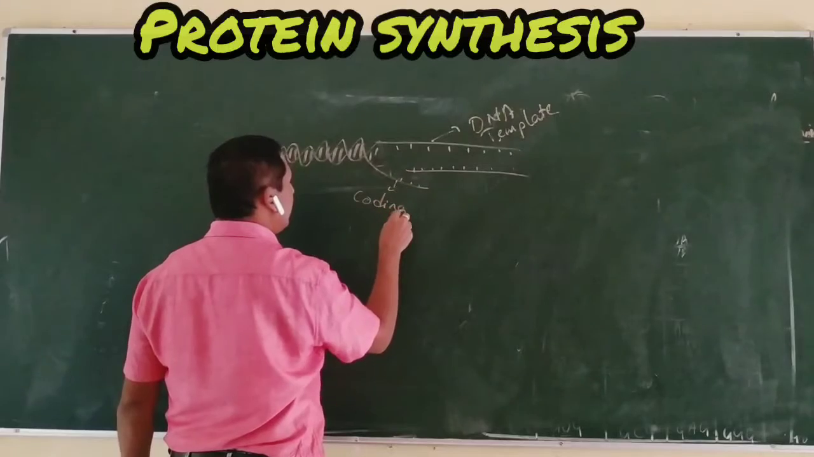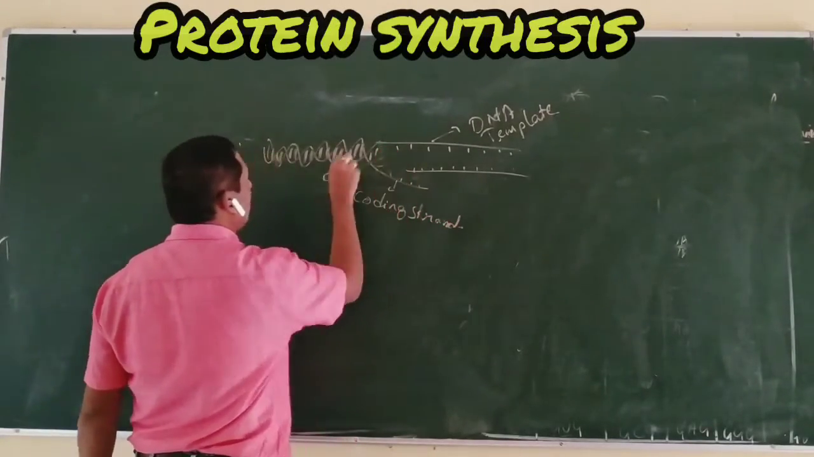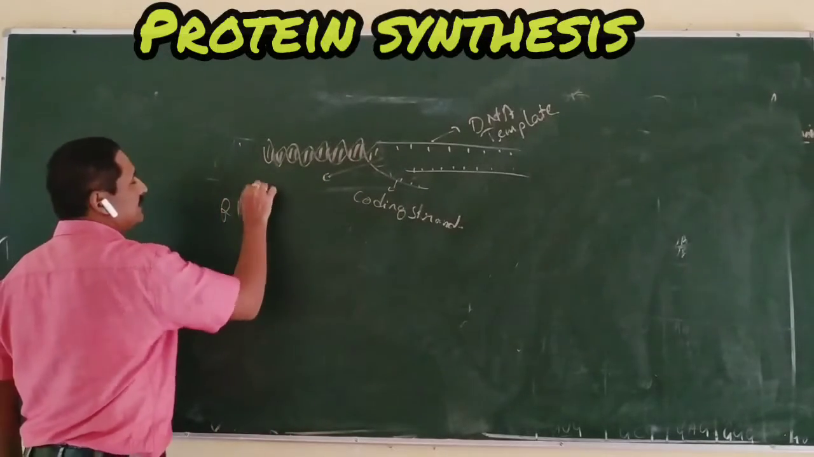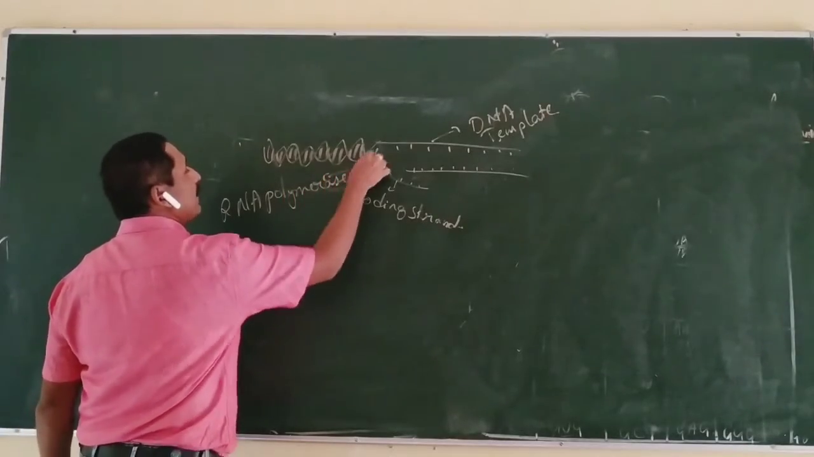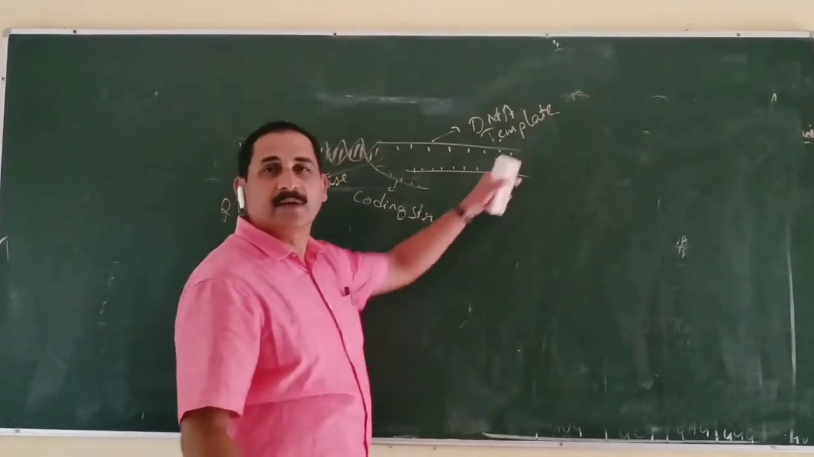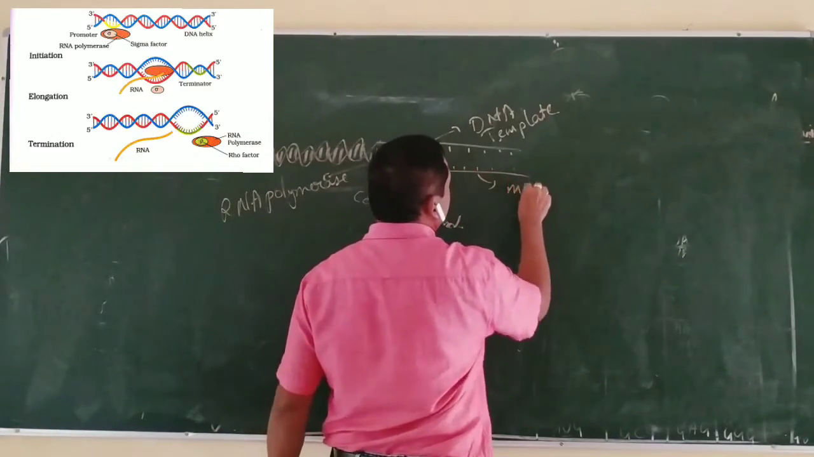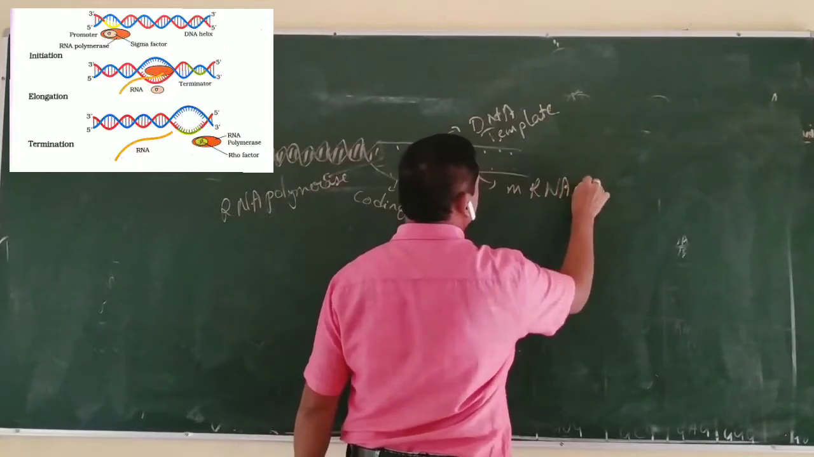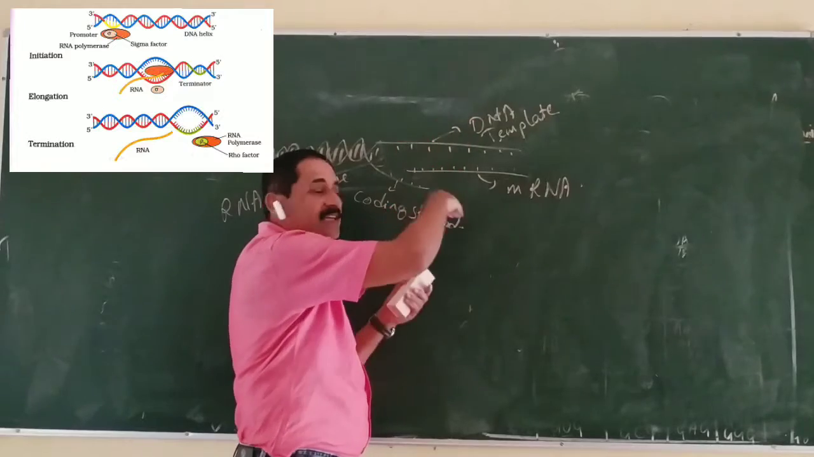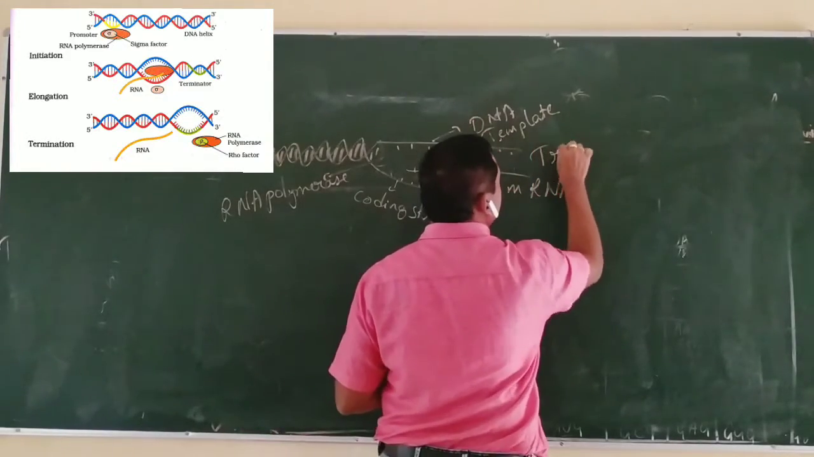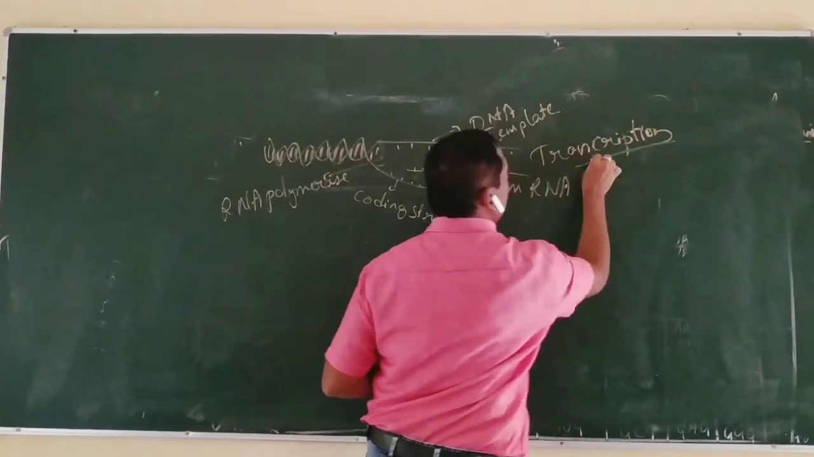In this unwinding process, an enzyme called RNA polymerase with the sigma factor initiates the transcription, and with the rho factor it ends the elongation of mRNA, with the production of mRNA. The genetic code present over the DNA is transferred to mRNA. This process is called transcription. Transcription is the first step in the process of protein synthesis.